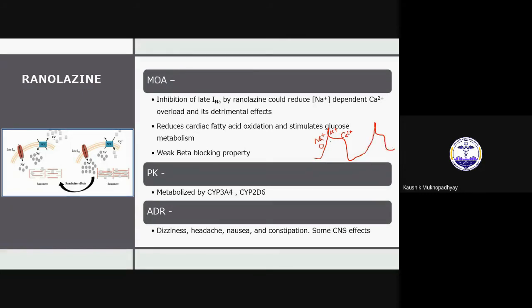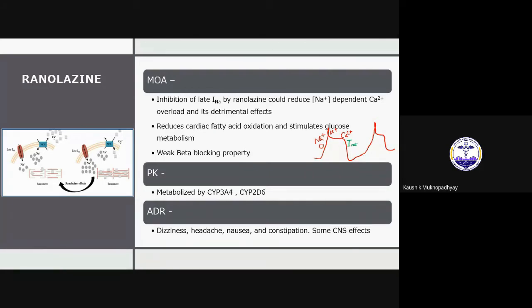Now, except this, there is another channel also active, which is the INa. One kind of sodium channel causes this INa type of current. Basically, it causes increased calcium inside the cell.